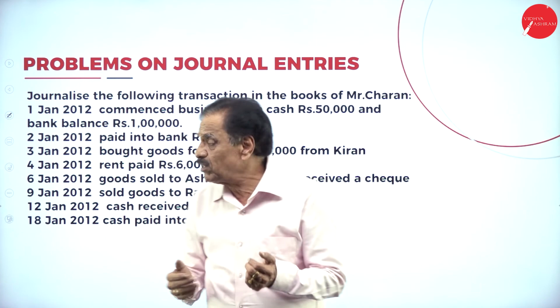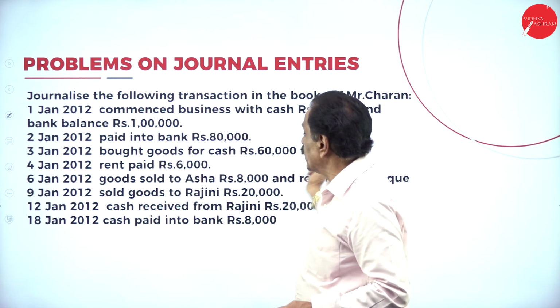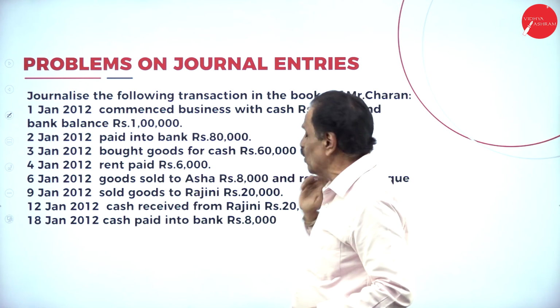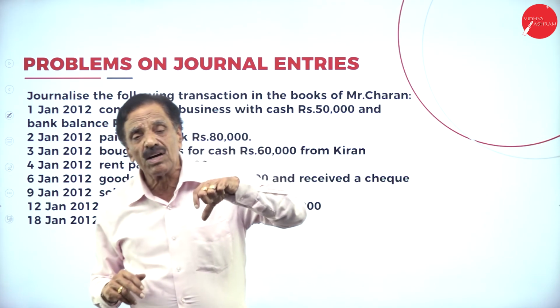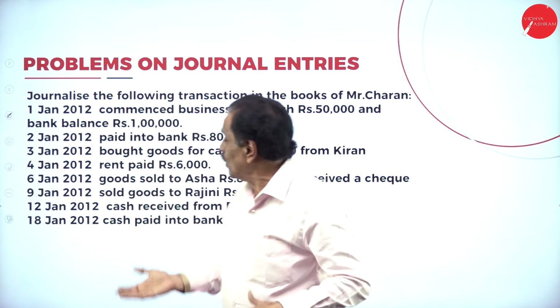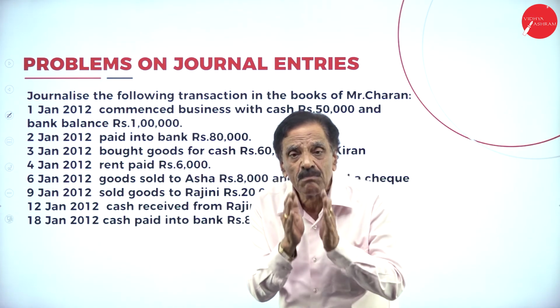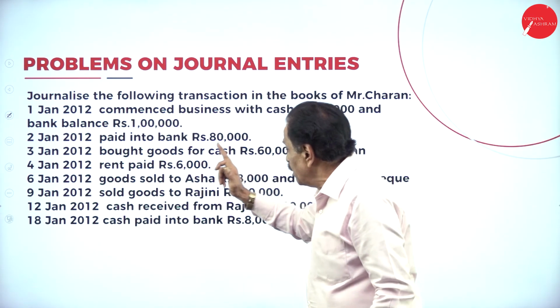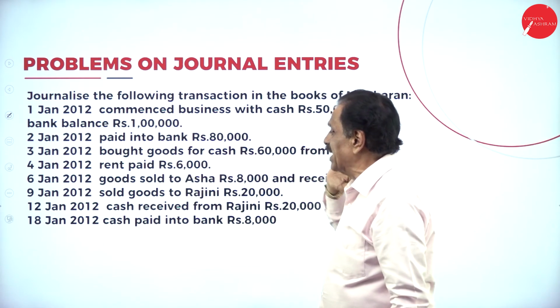So what is coming in? Goods is a real account. Then what's going out from you? Cash is going out. Cash is also a real account. What does the real account say? Debit what comes in, credit what goes out. What is coming in? Goods. Instead of goods, we say purchases. What is the entry? Purchases account debit to cash account.